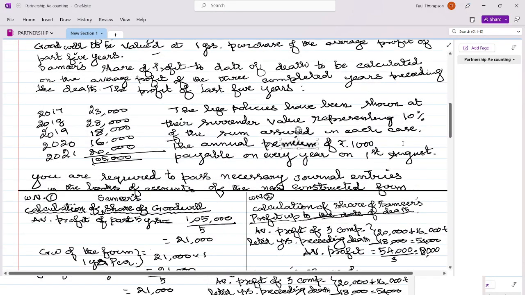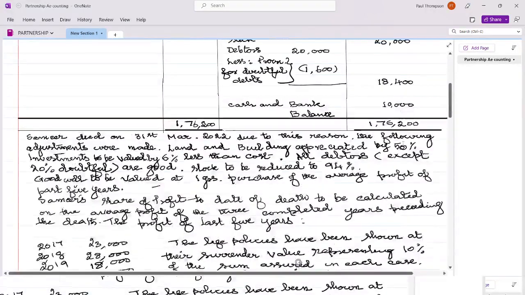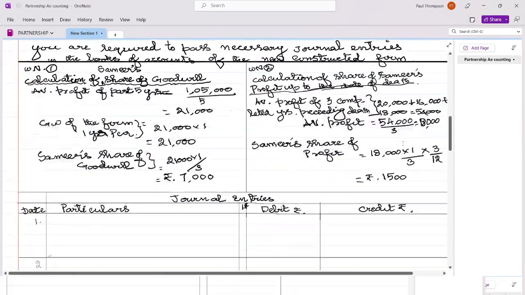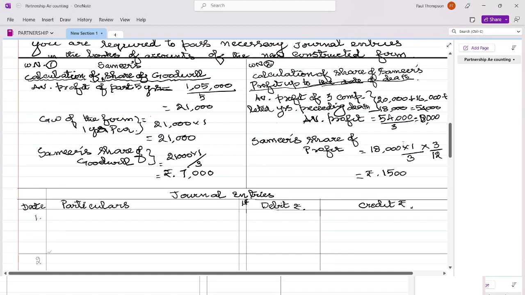You are going to pass the journal entries. I am going one by one. First we will be going by this one. Land and building is appreciated by 50%. Okay. So whenever an asset is appreciated, the asset account will be debited and the revaluation account will get credited.